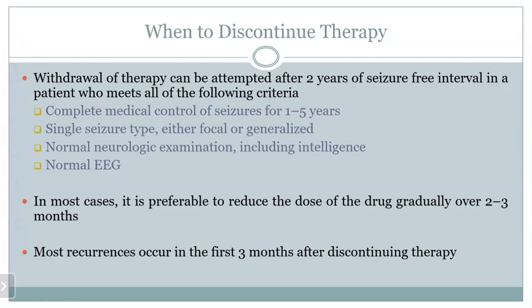A normal neurological examination, including intelligence, and a normal EEG. In this condition, the therapy can be discontinued. In most cases, it is preferable to reduce the dose of the drug gradually over 2 to 3 months. Then we can stop the drug. And most recurrences occur in the first 3 months after discontinuing the therapy.